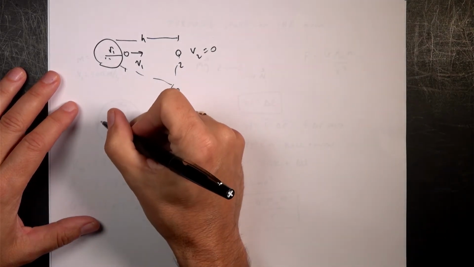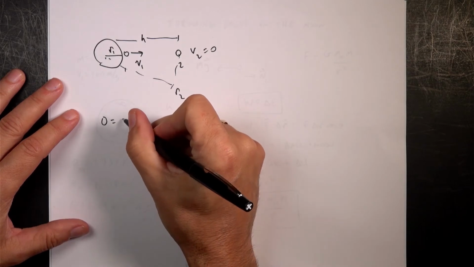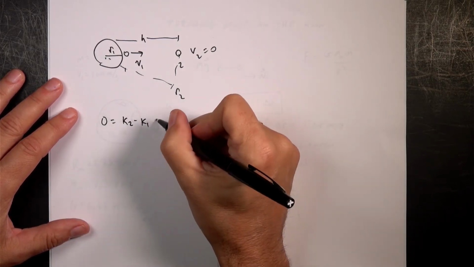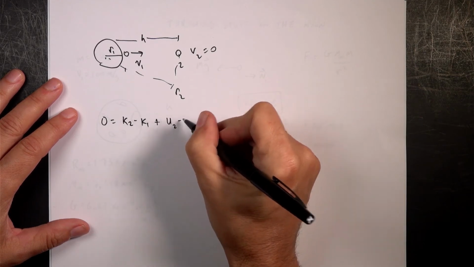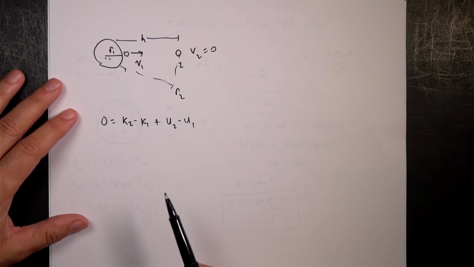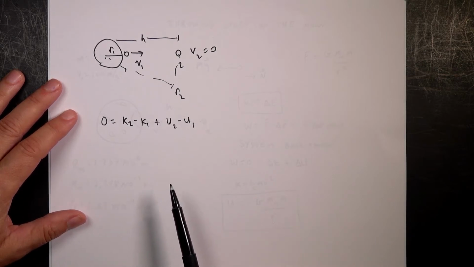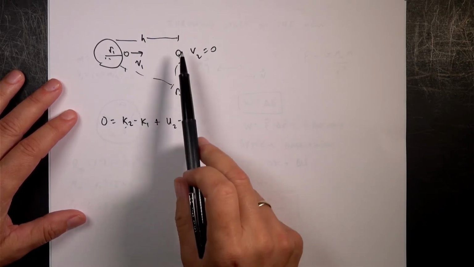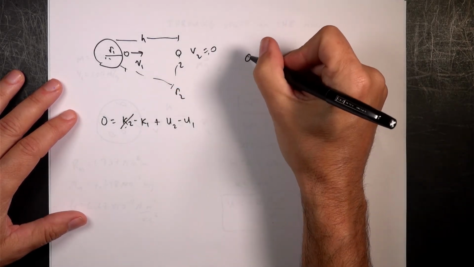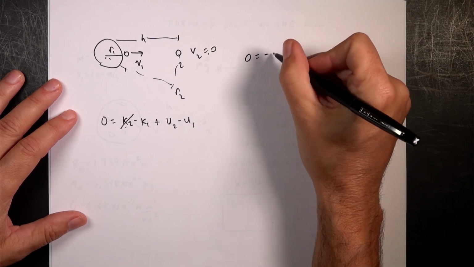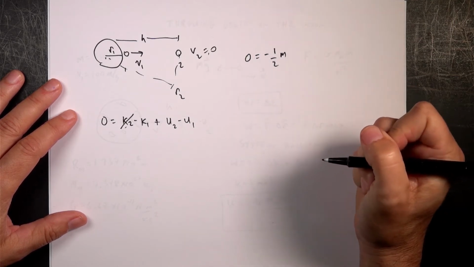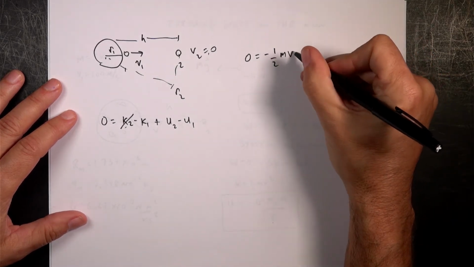So the work energy equation says 0 is the change in kinetic, k2 minus k1, plus u2 minus u1, the change in potential. One of these terms is 0. Well, it's the k2, right? Because up here it has 0 velocity, so that's 0. So now I get 0 equals negative k1, which is negative 1/2 m, I'm using lowercase m for the mass of the object, v1 squared.